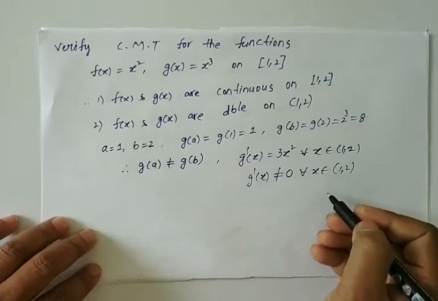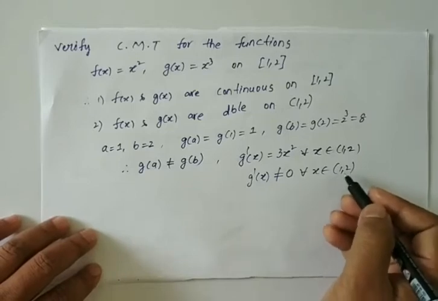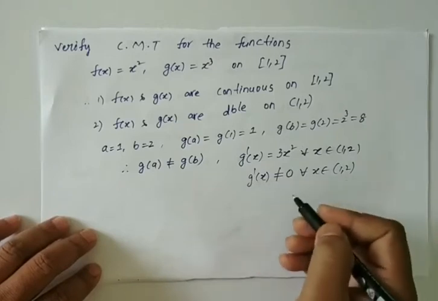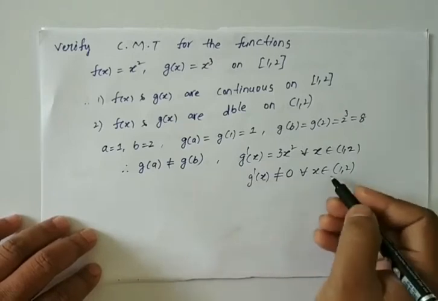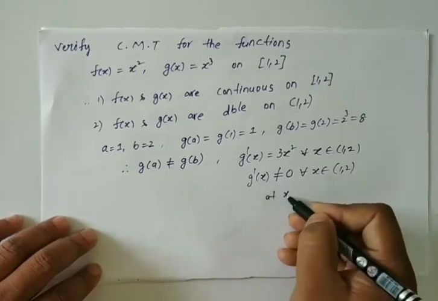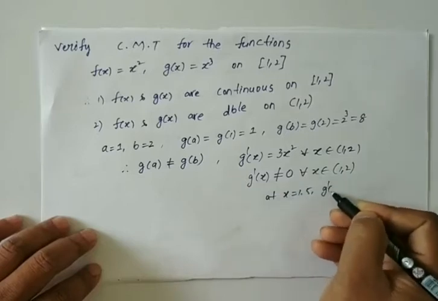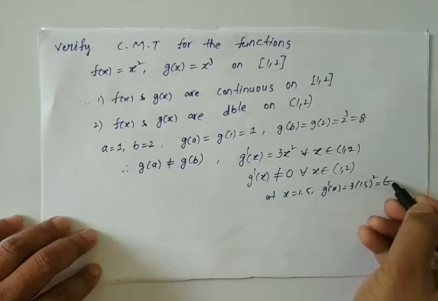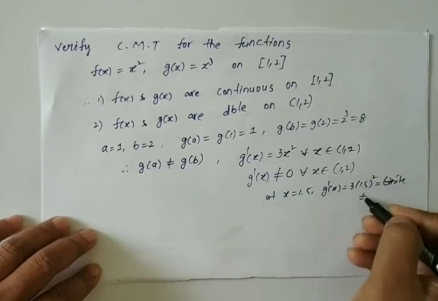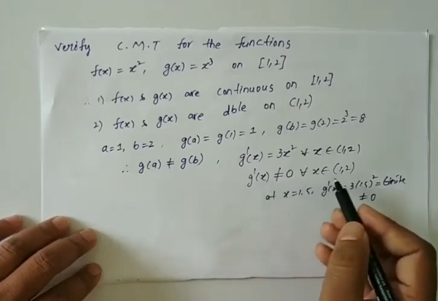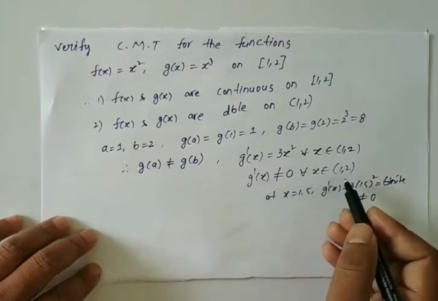For verification, take any value in this open interval and find g dash of x. Suppose x is equal to 1.5. At x is equal to 1.5, g dash of x is equal to 3 into 1.5 whole square. This is a finite value, so it must be not equal to 0. Therefore, g dash of x not equal to 0 for all x belongs to open interval 1 comma 2.